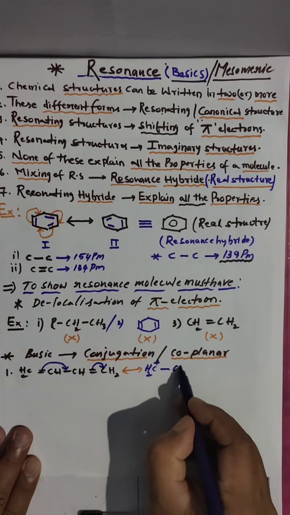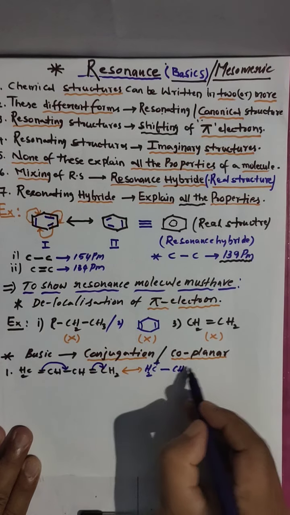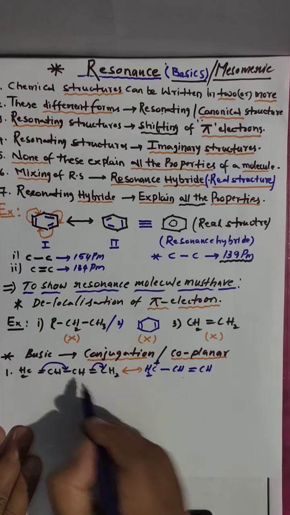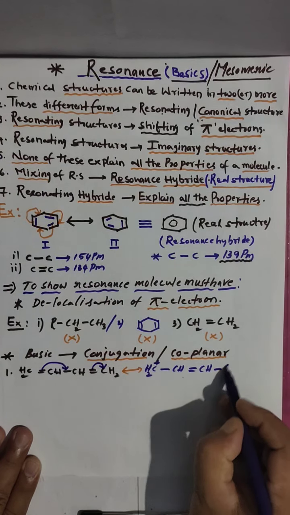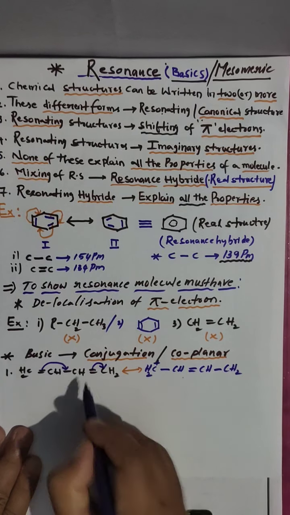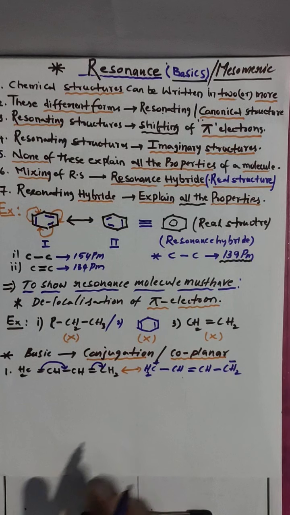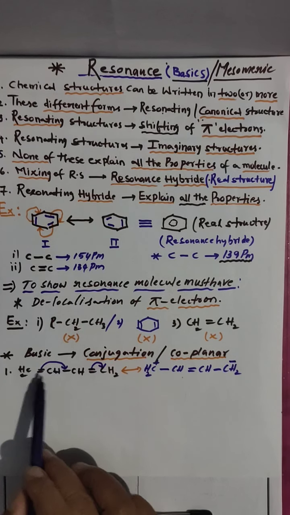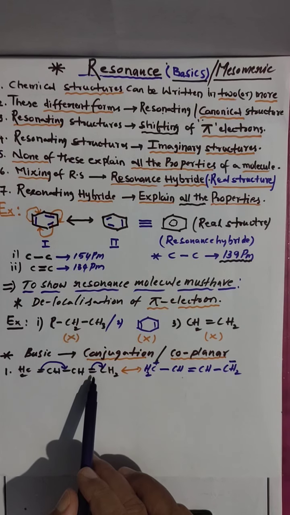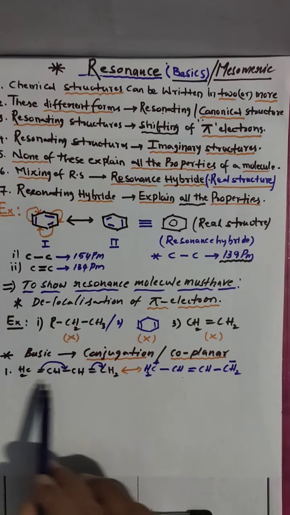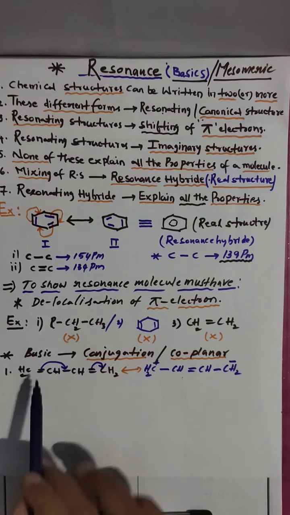When a bond is shifted to the other carbon, it gets a negative charge. So double, single, double: conjugation, pi electrons, all in the same plane, coplanar.